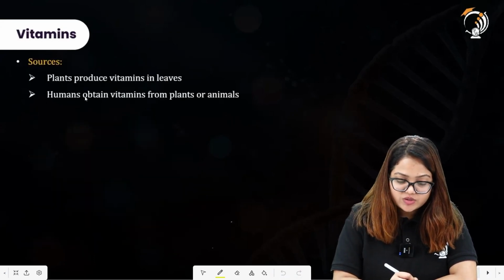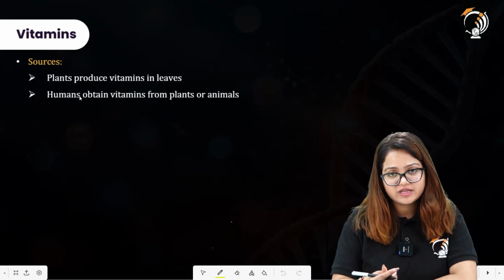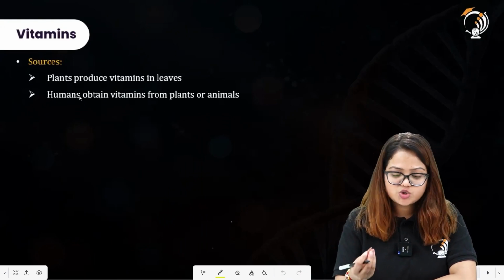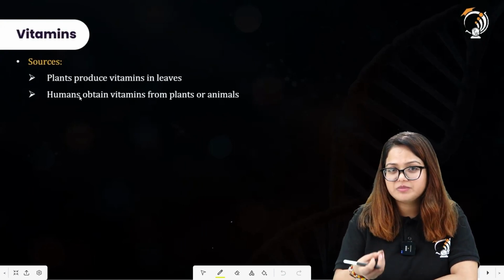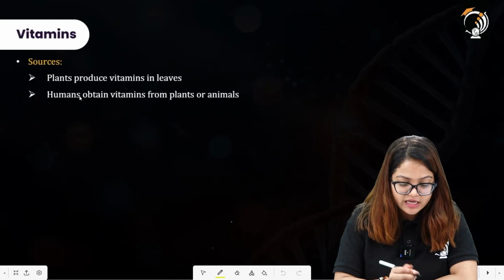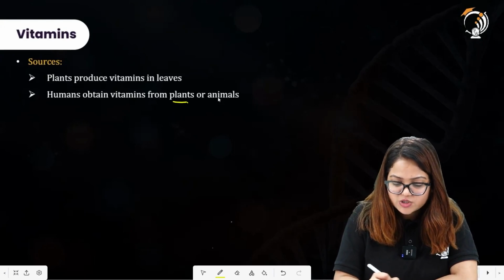So, what are the sources? Plants produce vitamins in leaves, and we have plants as food, so we can derive those vitamins, or you can say we can fulfill our vitamin requirement by consuming plants. Humans obtain vitamins from plants or animals.